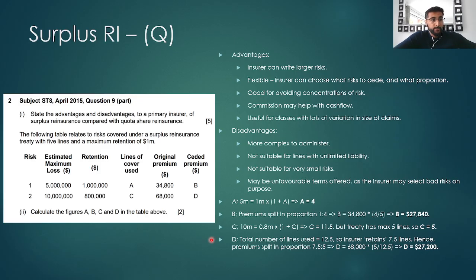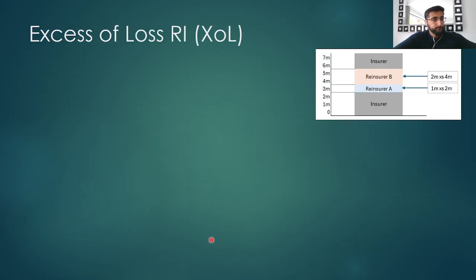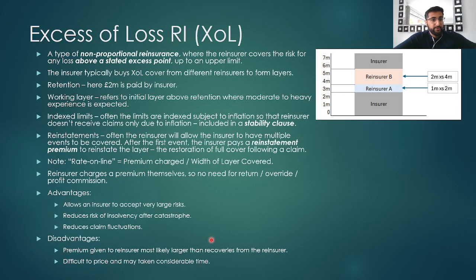So next we've looked at both forms of proportional reinsurance. Now we'll look at non-proportional reinsurance, with the first being excess of loss. Excess of loss is a type of non-proportional reinsurance where the reinsurer covers the risk of any loss above a stated excess point, up to a limit. The insurance company typically buys excess of loss cover from different reinsurers to form layers.